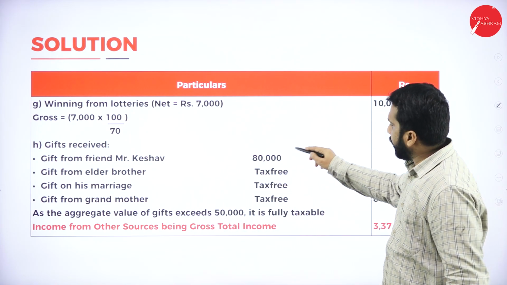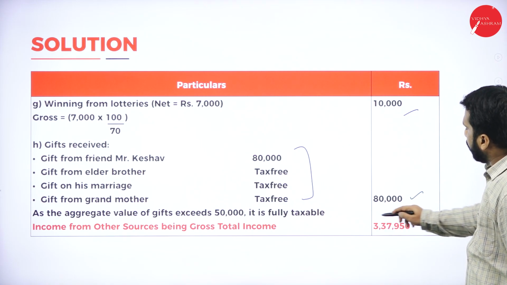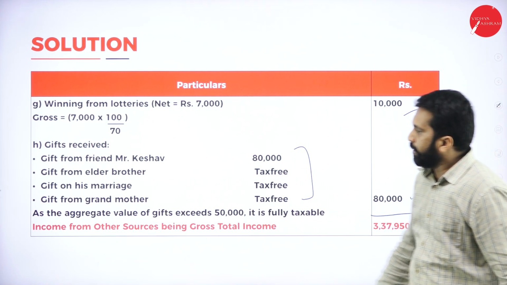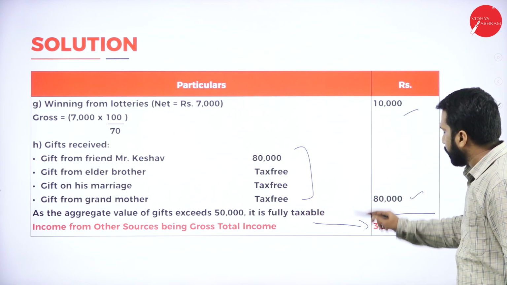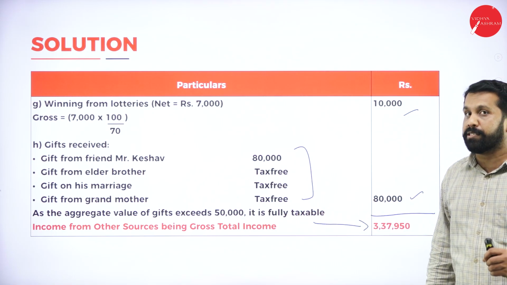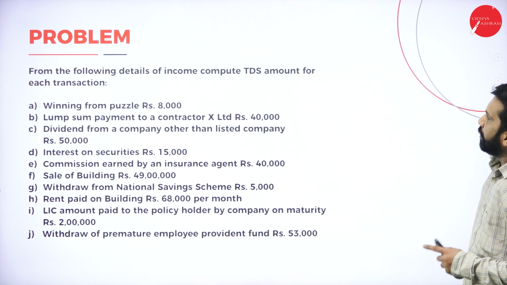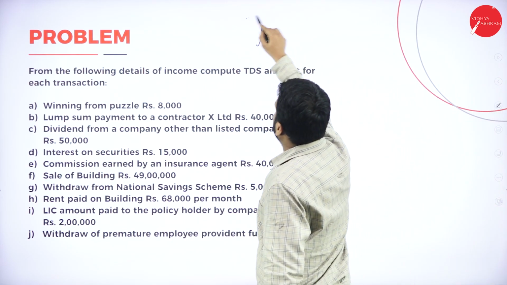And gift received, as I explained to you, add everything, you will get income from other source being gross total income. Hope you are clear what is income from other source? Yes. Now, next topic I'll go with.